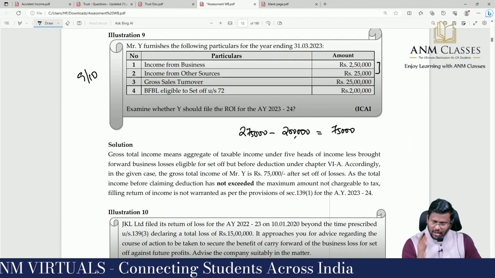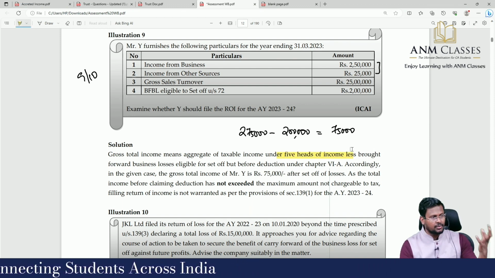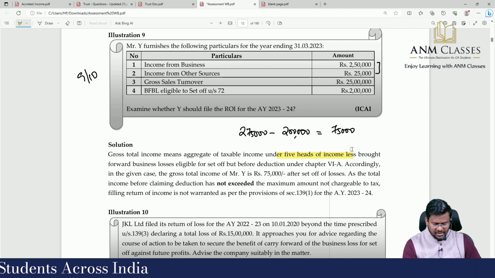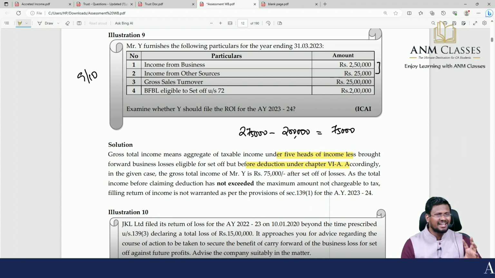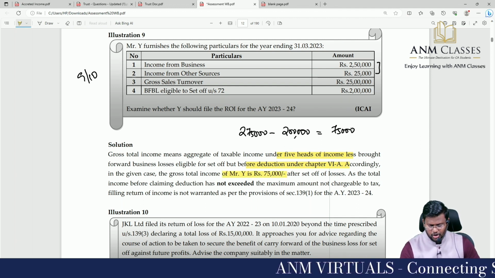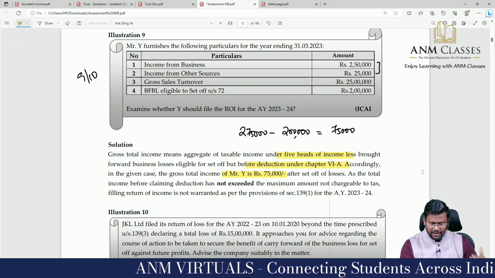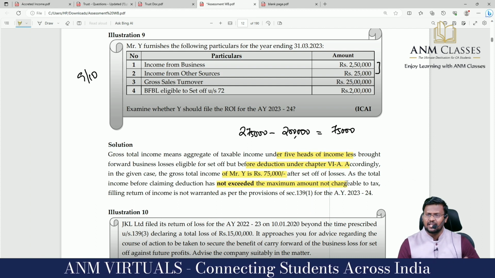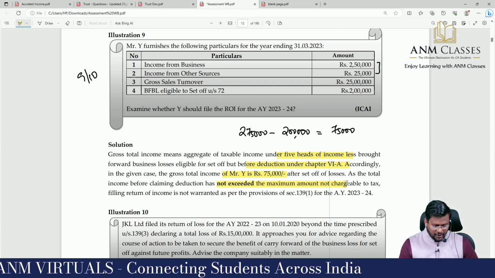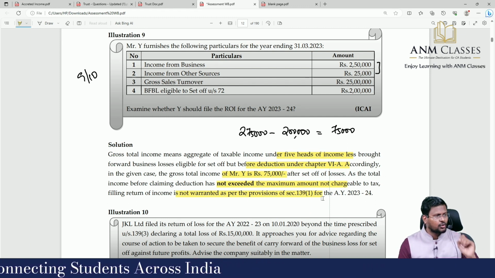Gross total income means the aggregate of taxable income under the 5 heads of income, less brought forward business loss eligible for set off, but before deduction under 80C. This is the definition of gross total income. Accordingly, in the given case, the gross total income of Mr. Y is only 75,000 after set off of loss. As the total income before claiming deduction has not exceeded the maximum amount not chargeable to tax, filing a return of income is not warranted as per the provisions of 139 subsection 1 for assessment year 23-24.